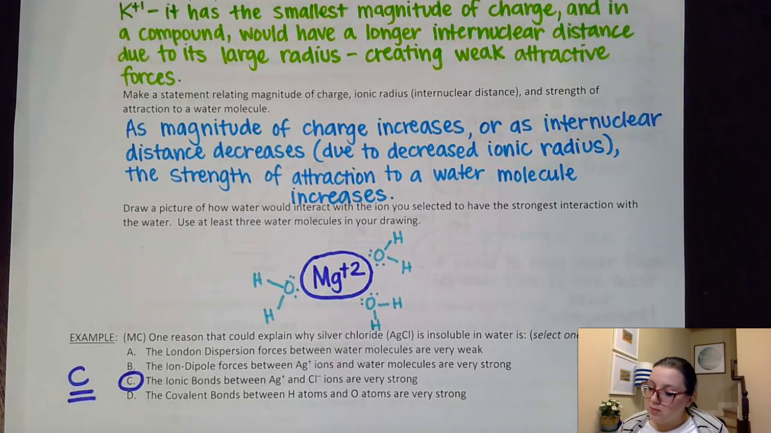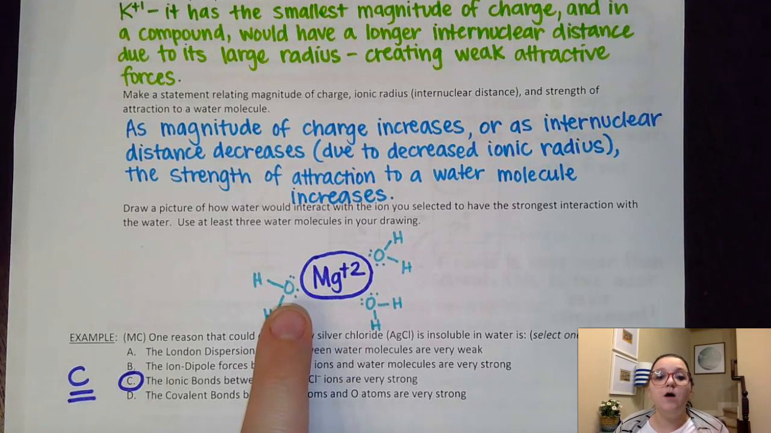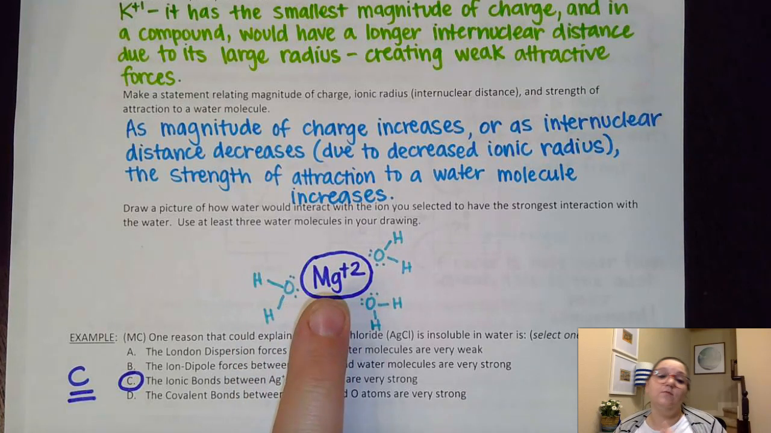So then in this last piece of this example here, it says draw a picture of how water would interact with the ion you selected to have the strongest interaction with the water. We had magnesium +2 as the strongest one, and so then I would just draw those waters interacting around it. Again, the partially negative oxygen in the water molecule would attract to the positive magnesium there. So just like we did last class.